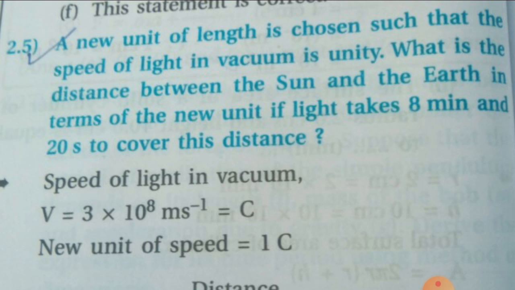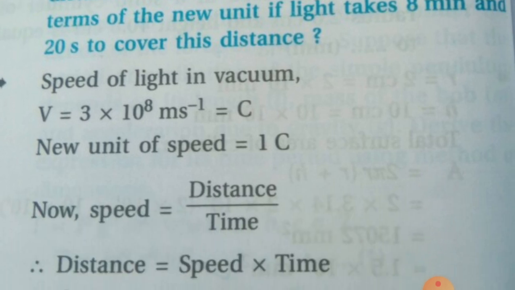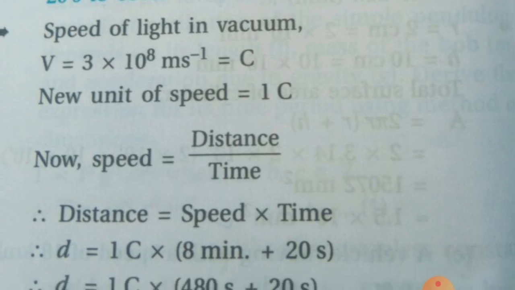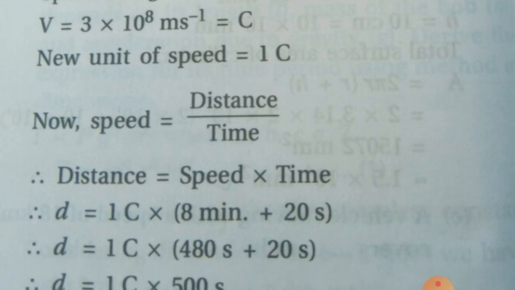Now new unit of speed equals 1c, capital. Now we know that speed equals distance upon time, that is v equals small d upon small t, making d the subject of the equation, distance equals speed into time, and here substituting the values, speed is given as 1c and time in the data is 8 minutes and 20 seconds.